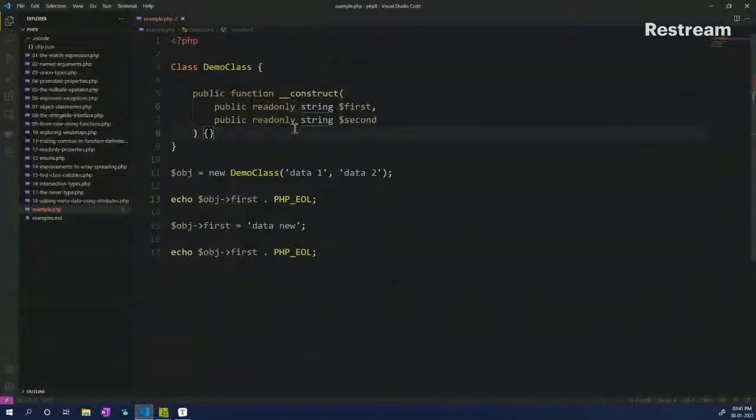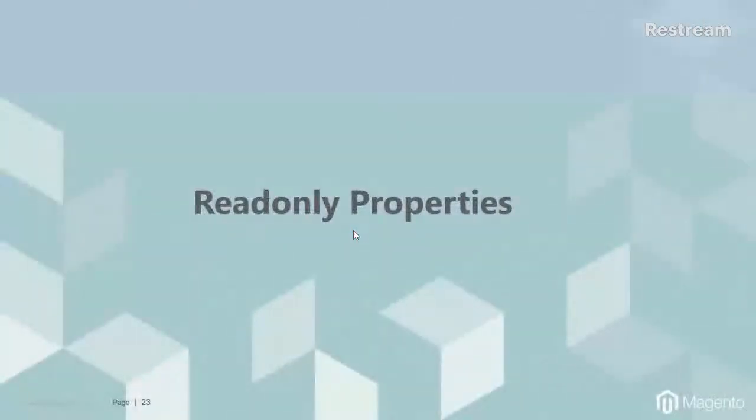This is a really nice addition to PHP 8, wherein you can have read only properties which are public, and you don't have to add additional checks or getters to get those values. Below PHP 8.1, we had to make it private and then write a getter function which gives us the value. But now you don't need to do that. You can just define it as read only, and if anybody tries to mutate that property, it is not going to happen. So this is a nice new addition in PHP 8.1, which is read only properties.